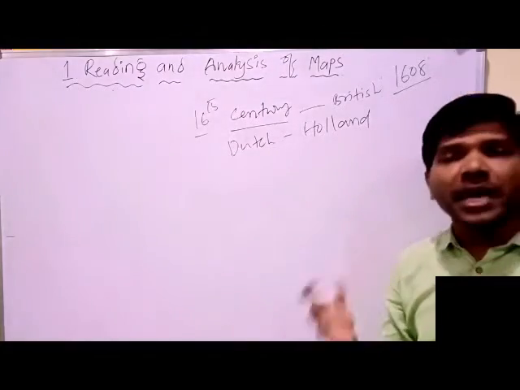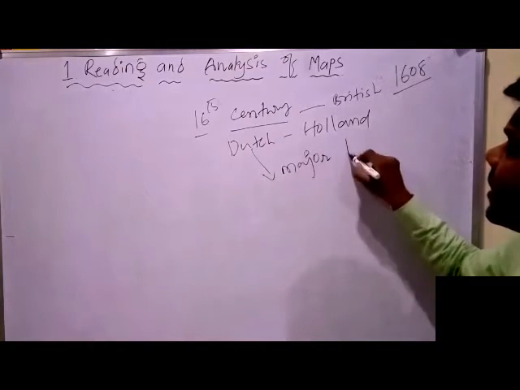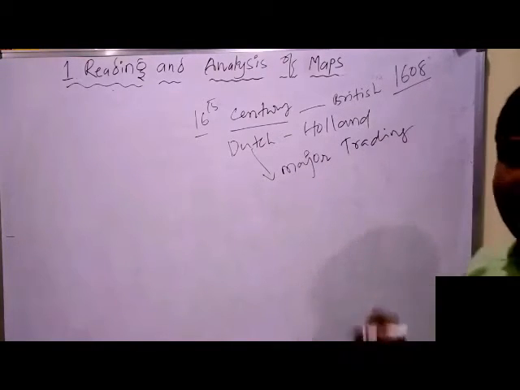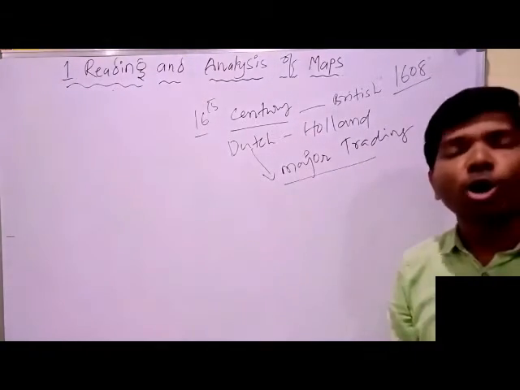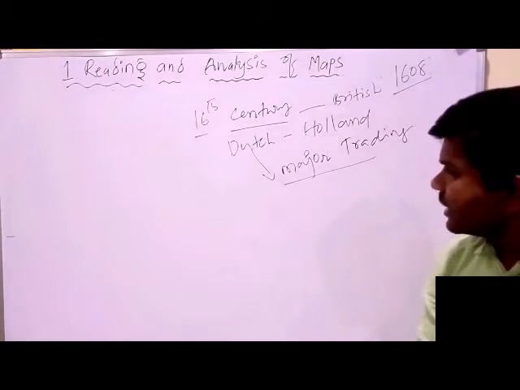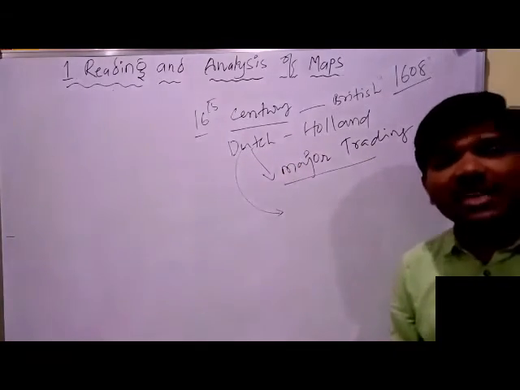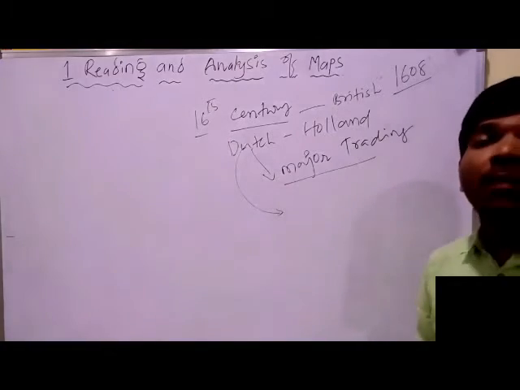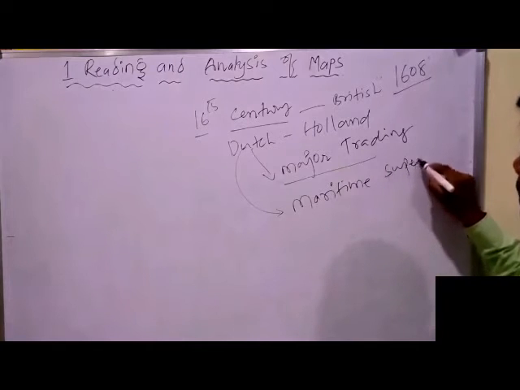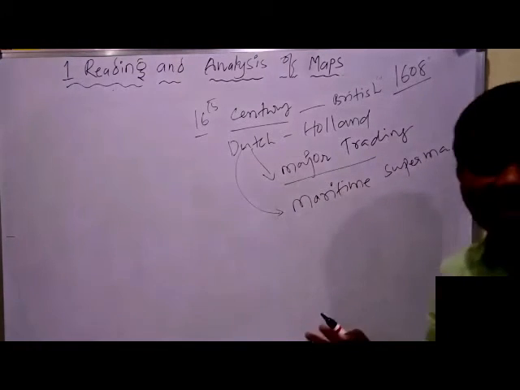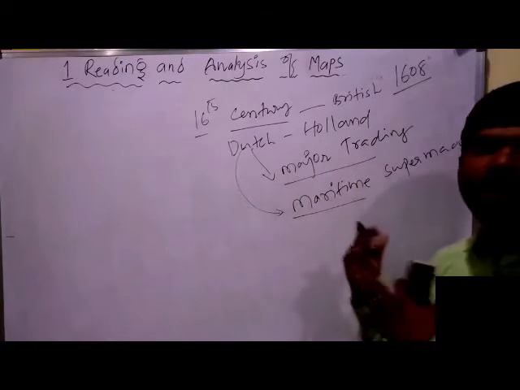The Dutch was a very great country; in the 16th century it was a major trading country, a business country. What kind of business was there? Sea route trade: silk, clothes, spices. They were doing this business, and the Dutch East India Company, or the Dutch country, became known for maritime supremacy. Supremacy means greatness in the maritime, and maritime means sea route, sea trade. This country was at the very top.